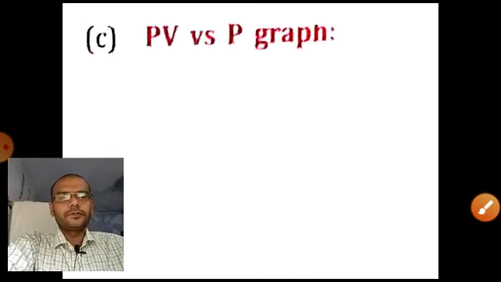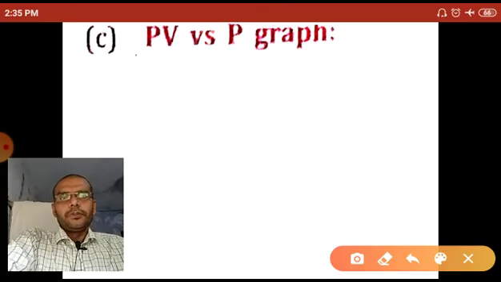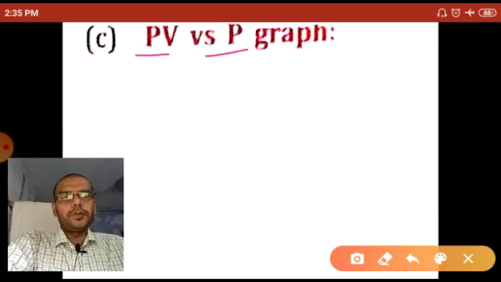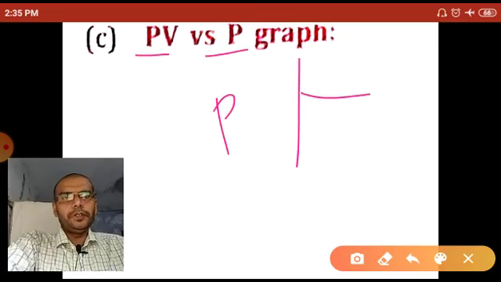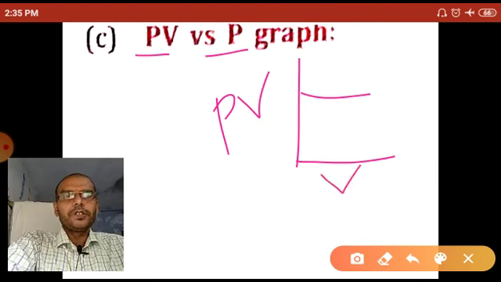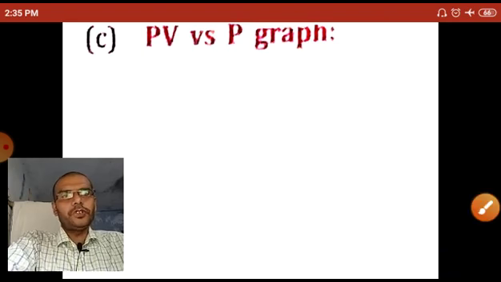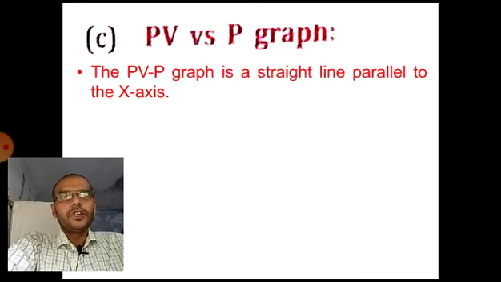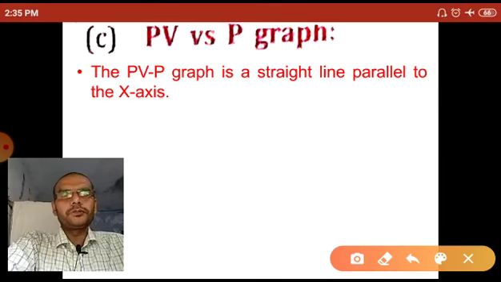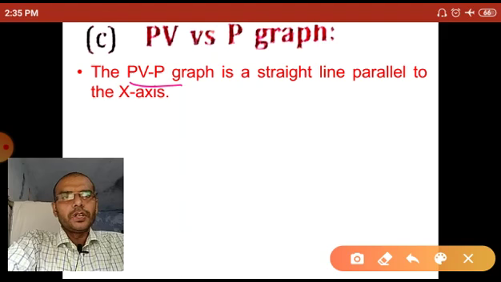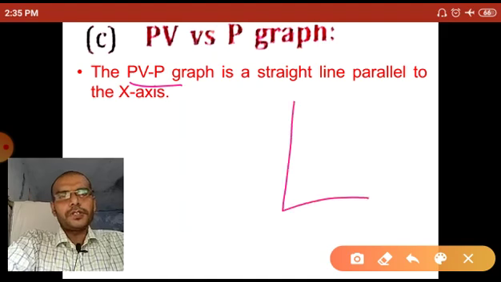Now the third, PV versus P graph. With PV on the y-axis and P on the x-axis, the PV versus P graph is a straight line parallel to the x-axis.